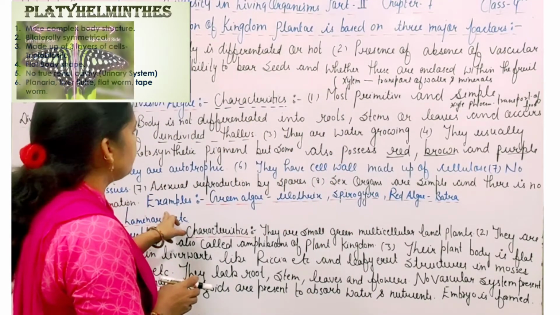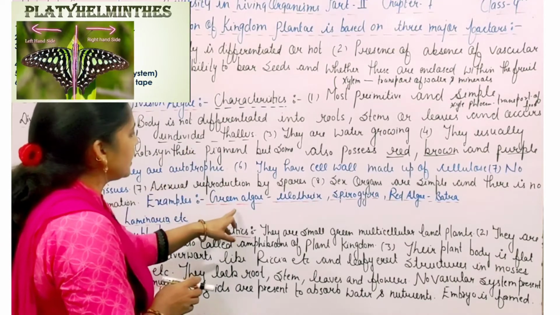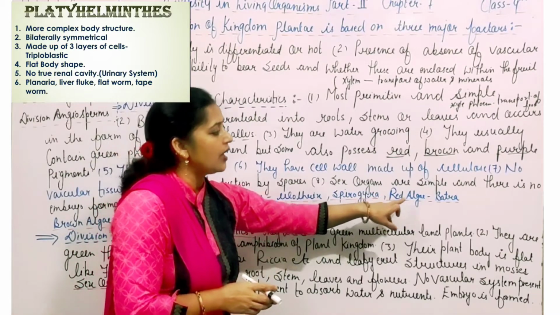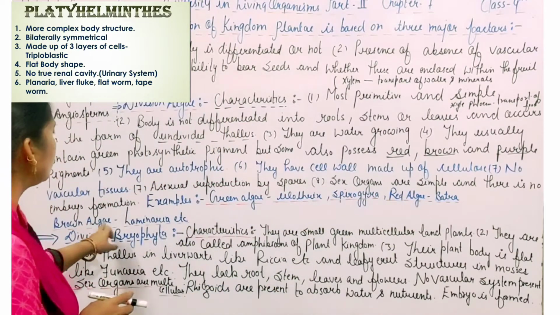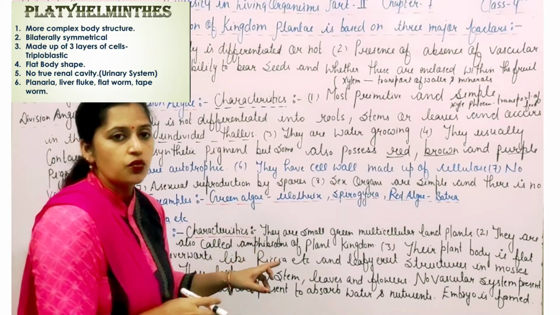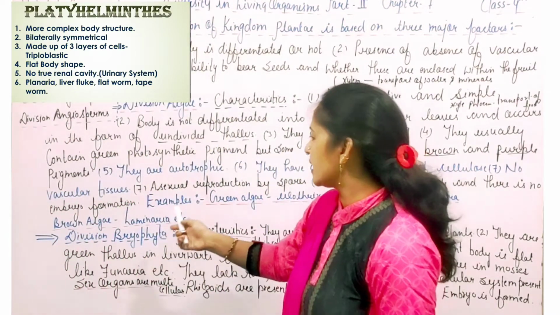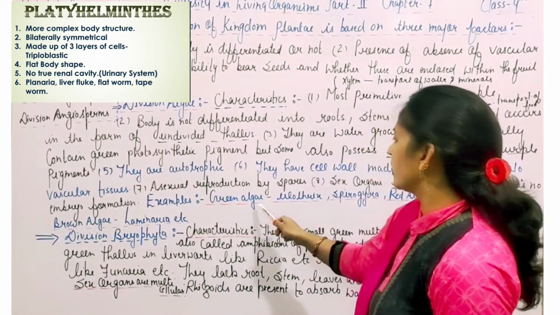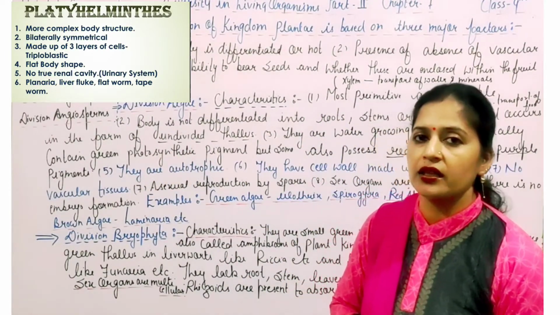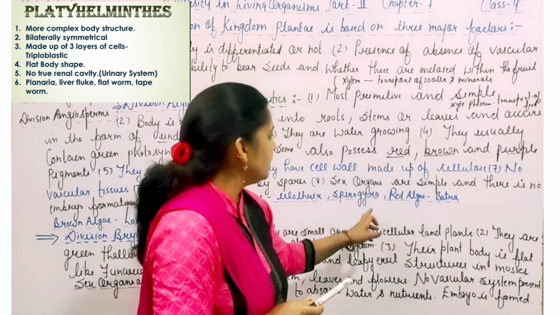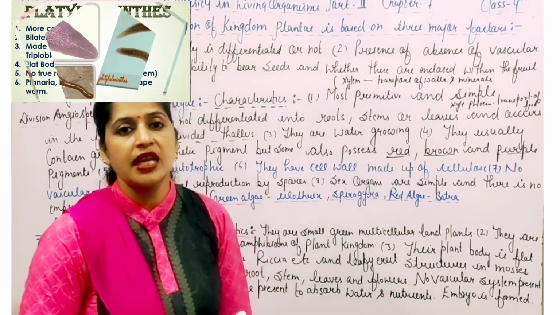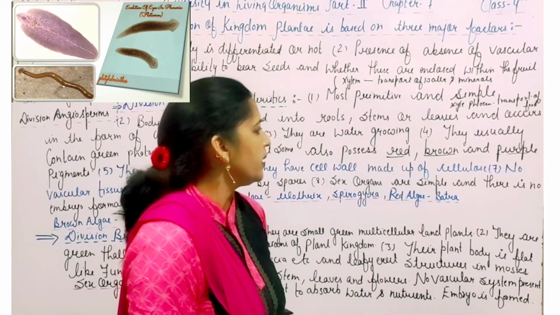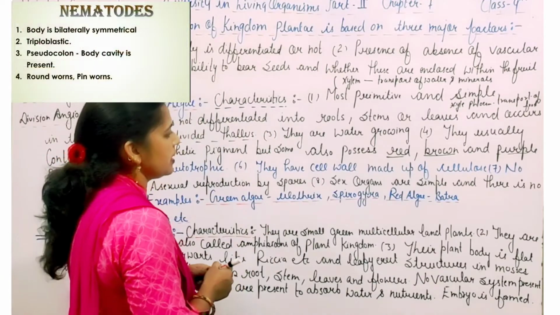And the common examples of the division alga: green alga, that means Ulothrix, Spirogyra; red alga, Batrachospermum; and brown alga, that is Laminaria. That means the division alga is categorized into three categories, that is green alga, red alga and the brown alga. In case of the green alga, Ulothrix and Spirogyra are the main common examples, and red alga contain the Batrachospermum, and brown alga contain the Laminaria. And the common example of the division alga that is the Spirogyra.